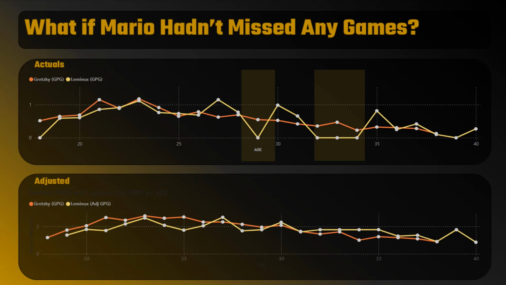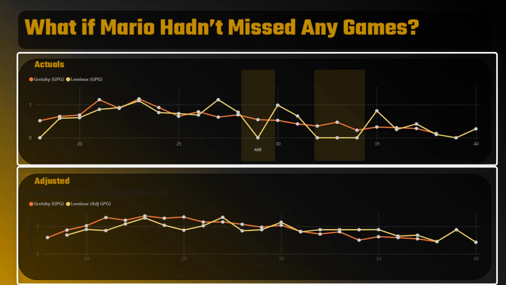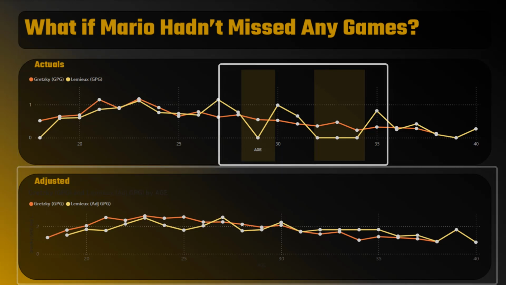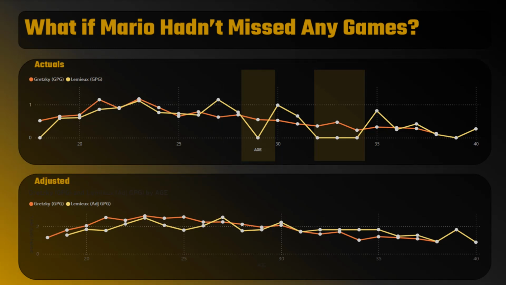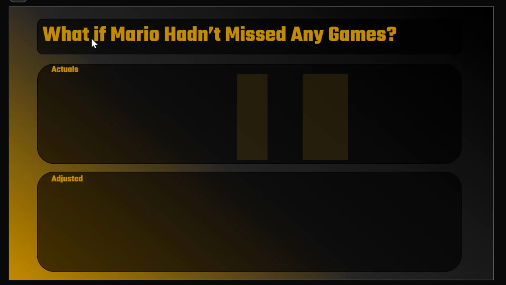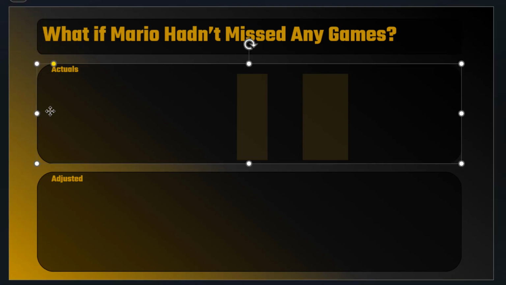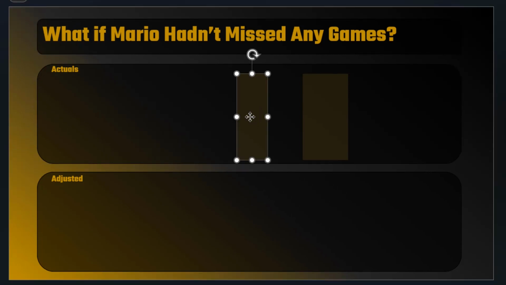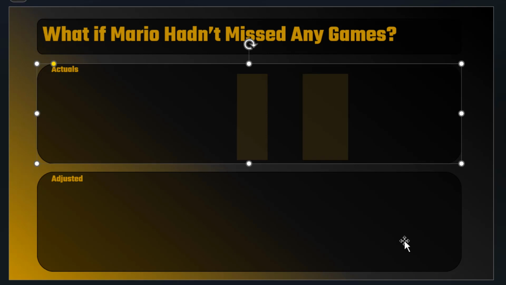The second report compares Lemieux and Gretzky using their actual career statistics and adjusted statistics. We did this through 2 line charts. The top line chart shows the 2 superstars' careers, but with Lemieux you can see the points where his statistics dropped to 0, which we've highlighted in transparent shading. The bottom chart is the same comparison, but this time we adjusted Lemieux's statistics, using his average goals per game to fill the missing years. You'll also note that we used a different branding on this report, one more in line with the Pittsburgh Penguins colors.